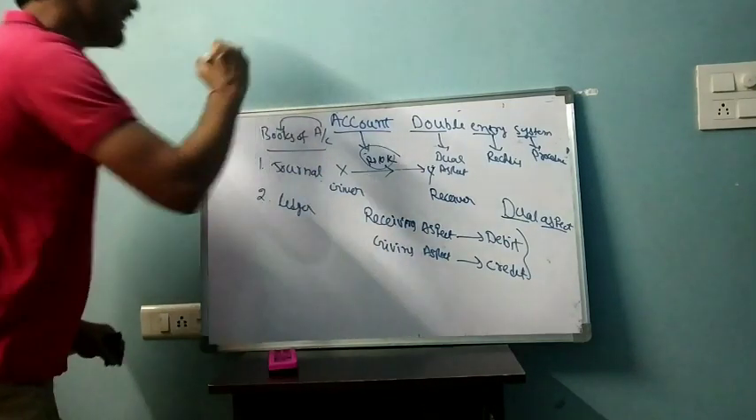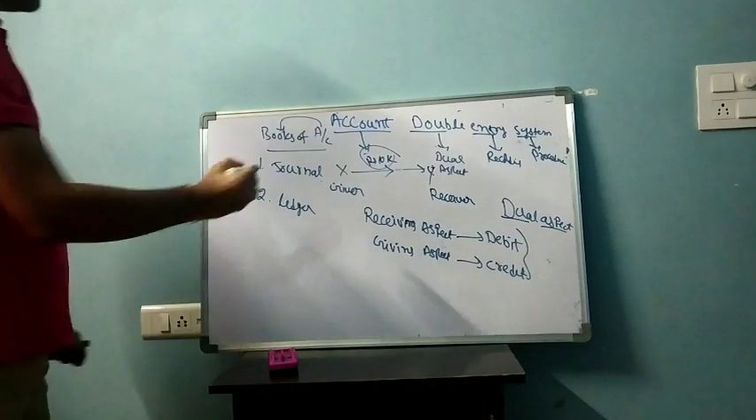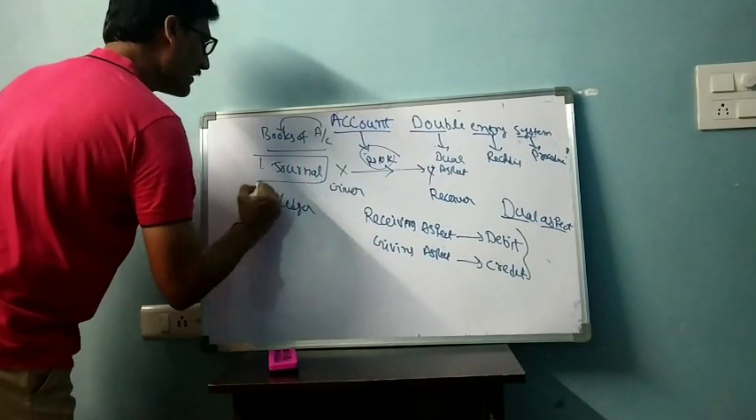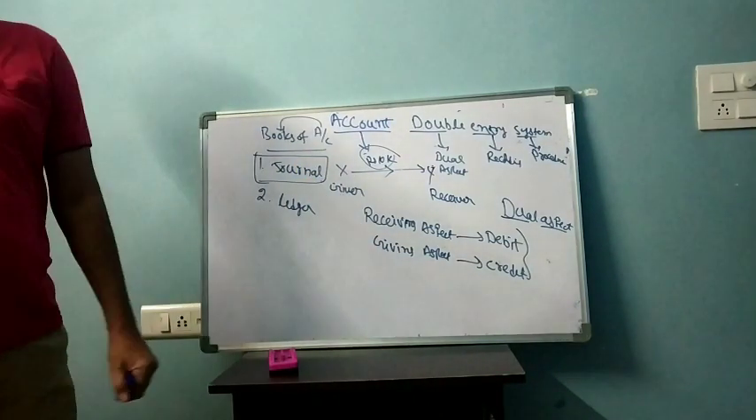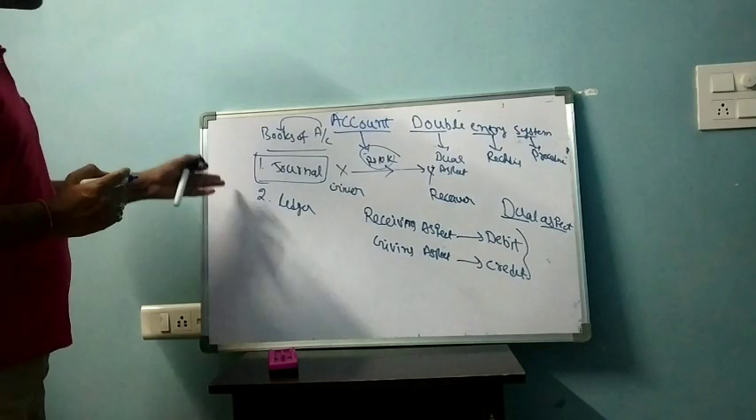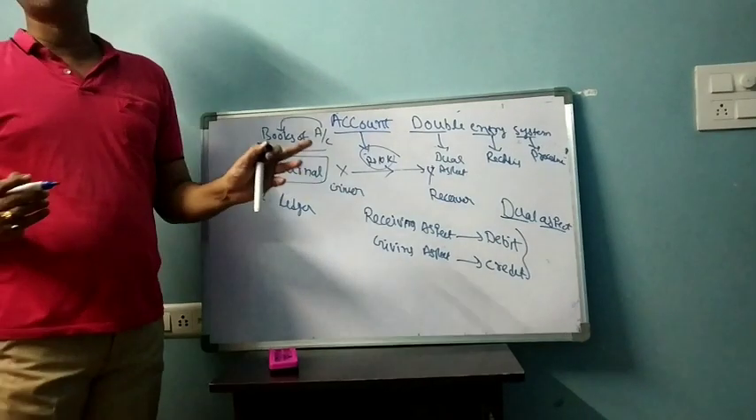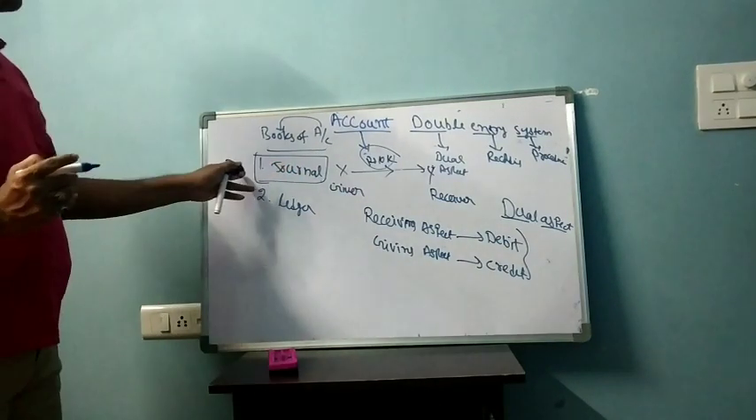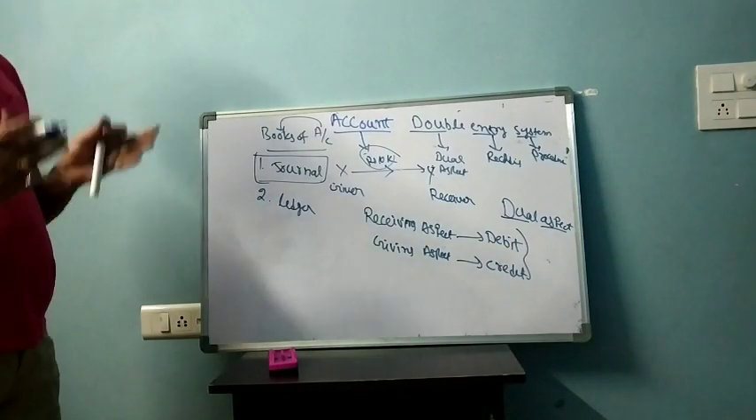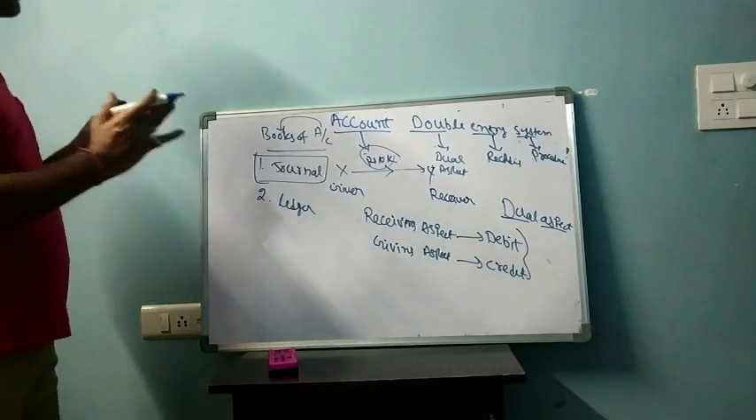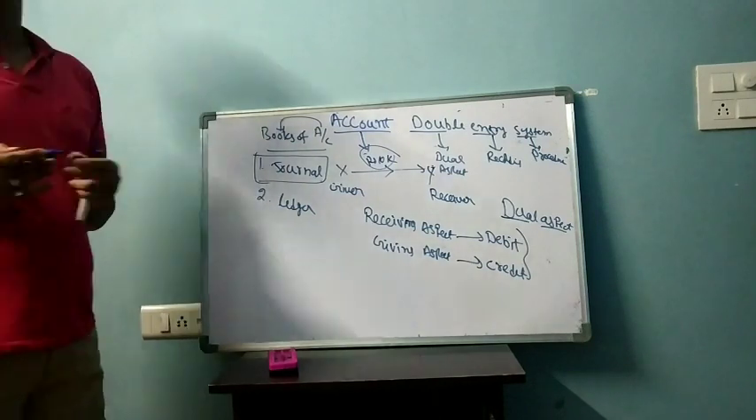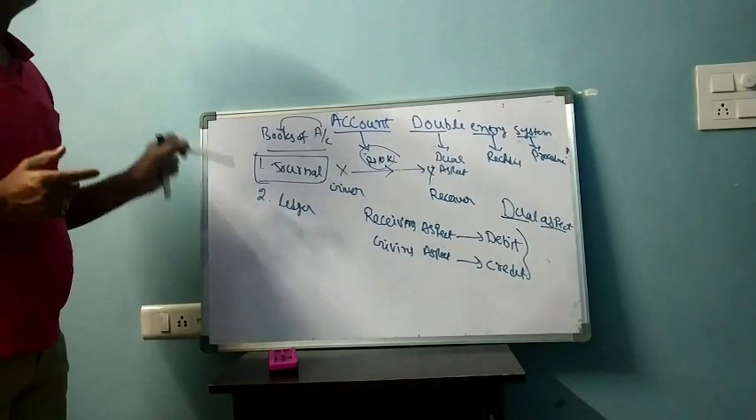One is journal and another one is ledger. Journal is the main book in which the transaction will be first recorded. Transaction means, again, economic transaction only, remember. Journal is a book in which the transaction will be first recorded. That is the reason why journal is also known as book of original entry.